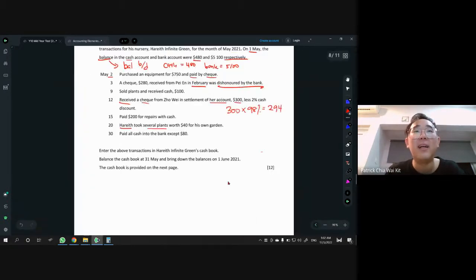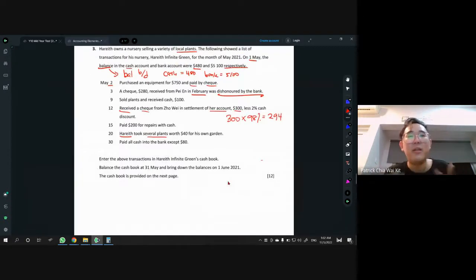Okay, simple as that. But of course, the 20th in real life, every transaction needs to be recorded. So it just goes to which T account. So here we don't need, because we are doing cash book. All right, and 30th, last one, paid all cash into the bank except 80. So cash to bank. So this is actually a contra entry, right? Cash to bank or bank to cash is a contra entry.